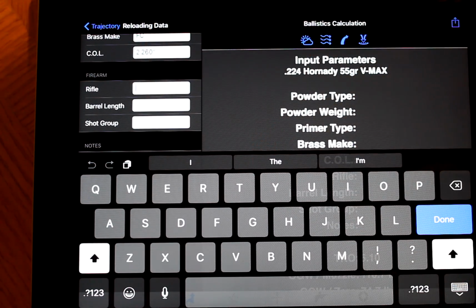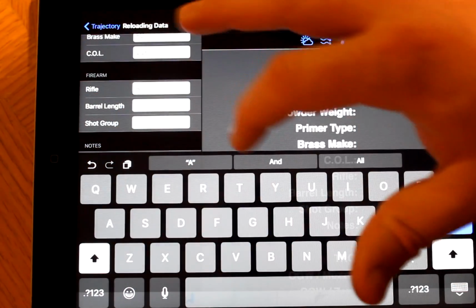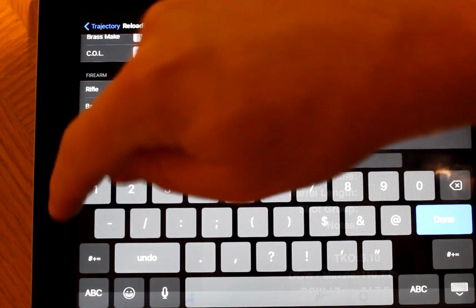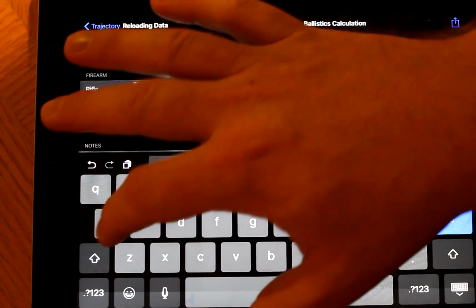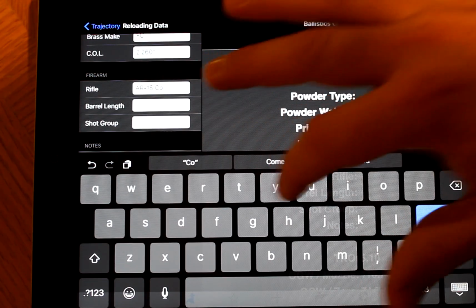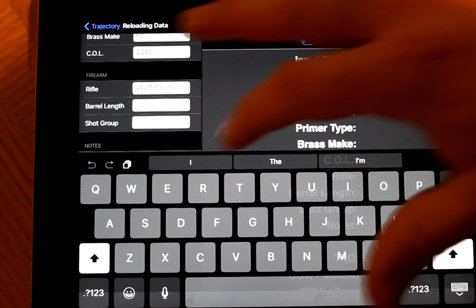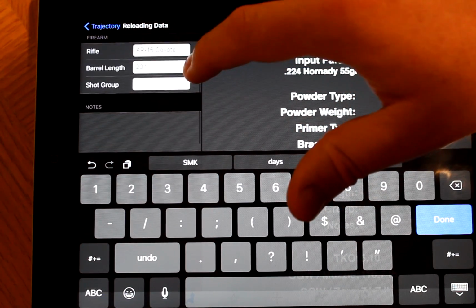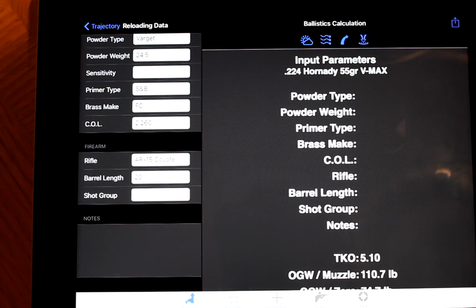How about I do AR-15, and then I'll just make it Coyote, 20-inch barrel. Shot group, not quite sure what that's for. And then you can add any notes at the bottom.